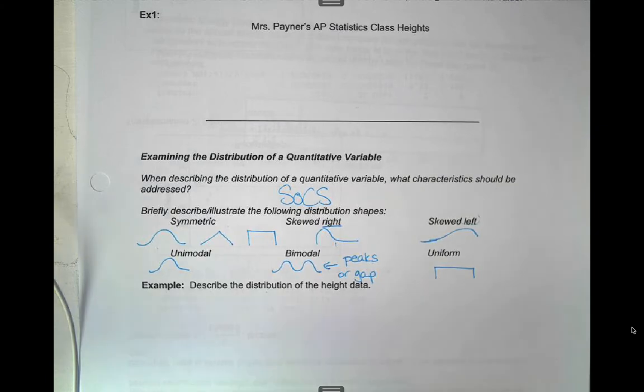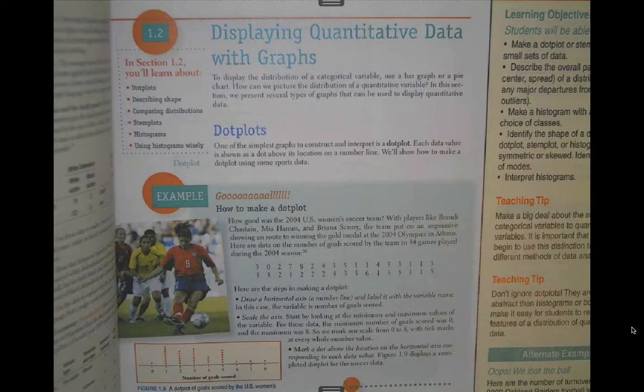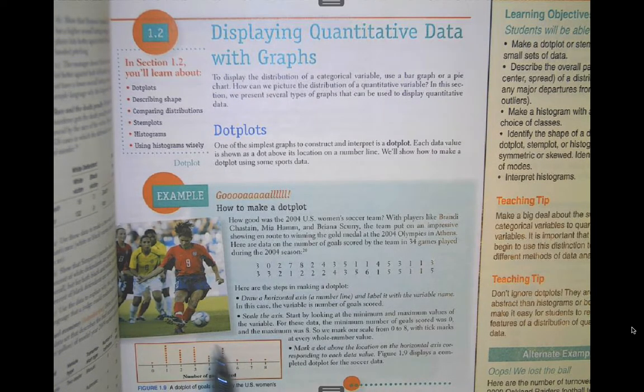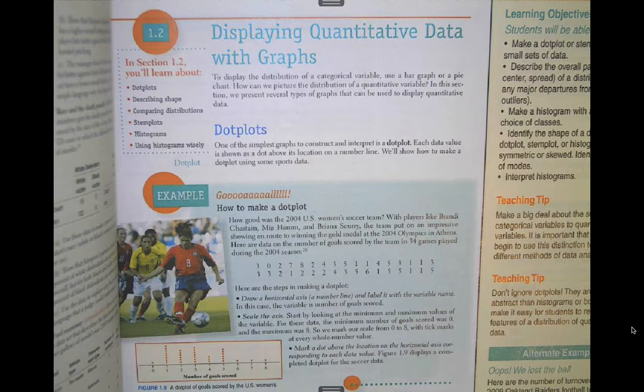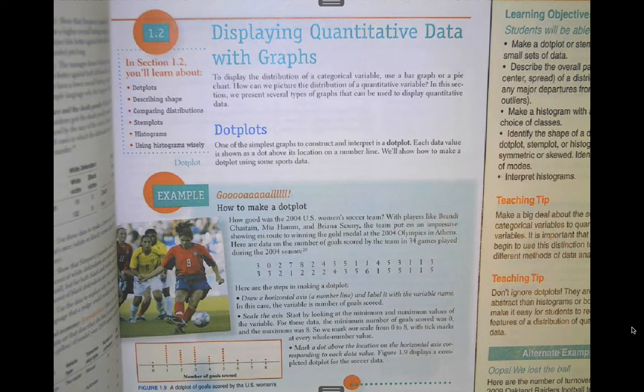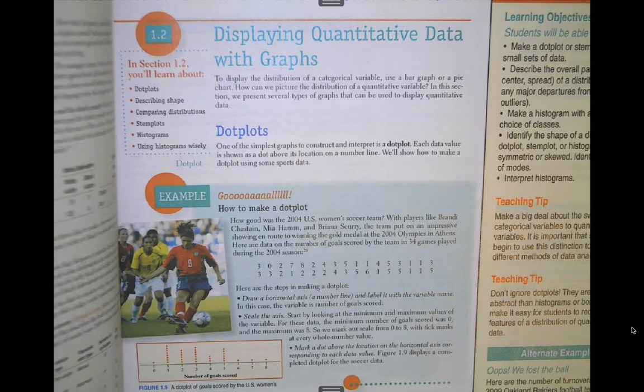I didn't give you that. We didn't do that problem, so we're going to describe the distribution here of the goals. Again, I'm going to talk more generically here. So I might say that the shape here is, you can also always say roughly or slightly. It doesn't have to be certain. So I'm going to say here that the shape is slightly skewed right.